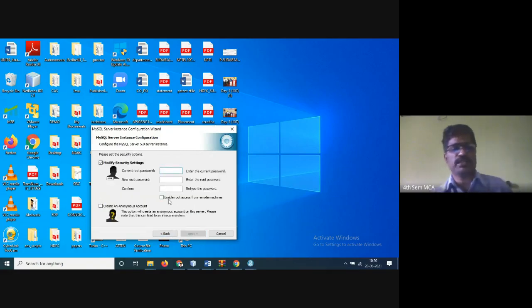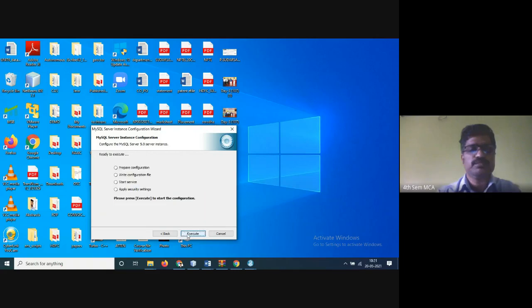Here you have to give the password. I'll give root. So everything root, give it. So execute it. Here the ticks should come one by one. Then only your installation process will be completed.